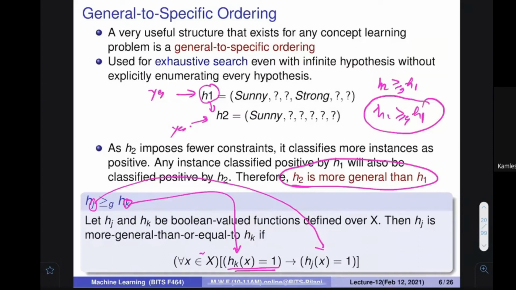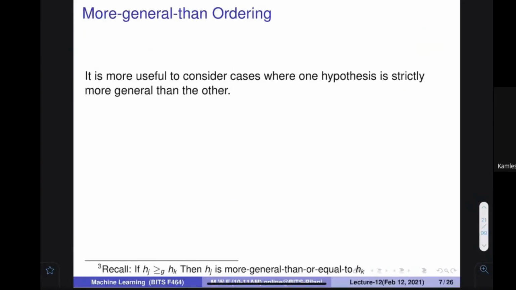Make sense or not? Who is more general? If Hk is telling yes, then Hj is also telling yes. That's it. It is giving more yes. So don't get confused with the things that are not that important. The way you have understood is perfectly fine.